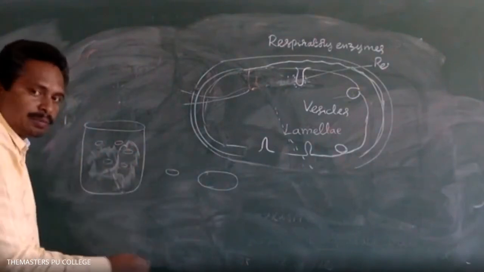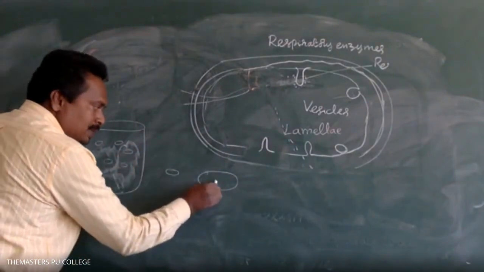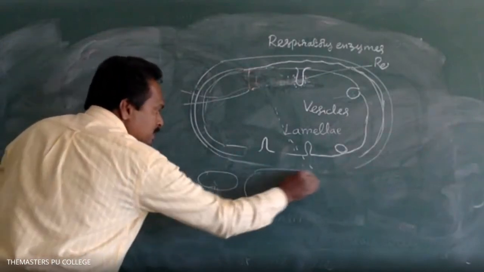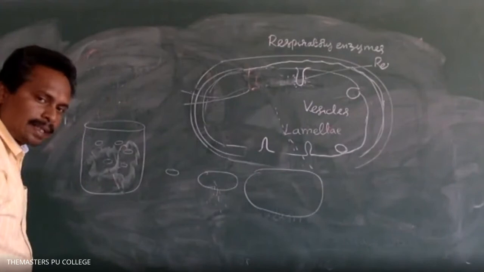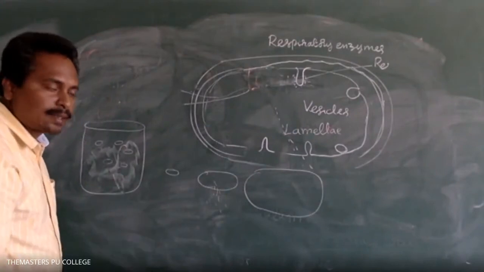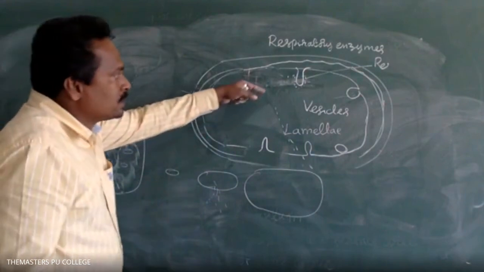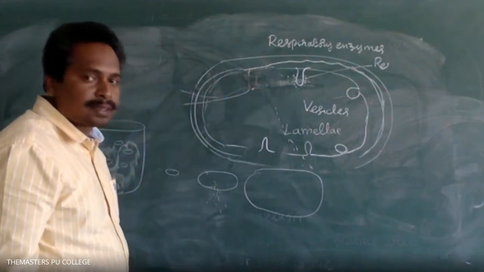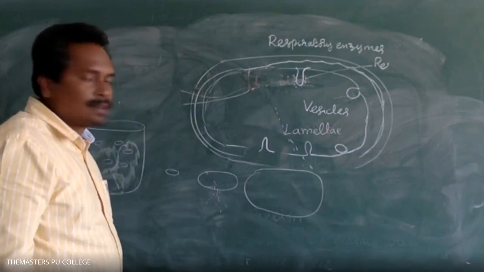While obtaining the food materials from the surrounding medium, the food enters the bacterial cell and increases the size of the bacterial cell. The size is increased, right? So there, these foldings disappear. Is it clear?